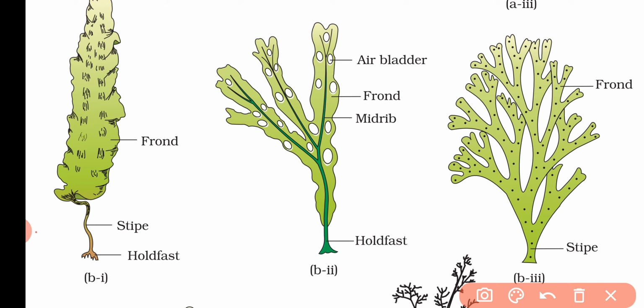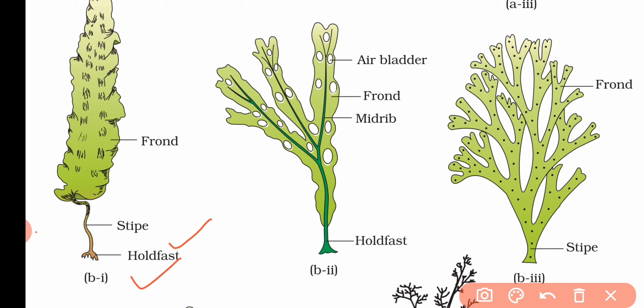this is the brown algae. First is Laminaria. Laminaria has a holdfast, which acts to hold the algal body to the surface. So the holdfast is only to attach its body to the surface. It also has a stipe and the frond. This frond is just like a leaf lamella.